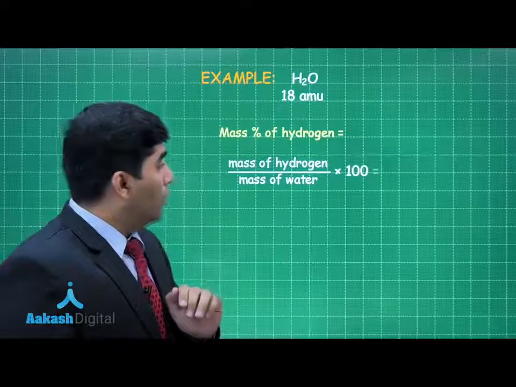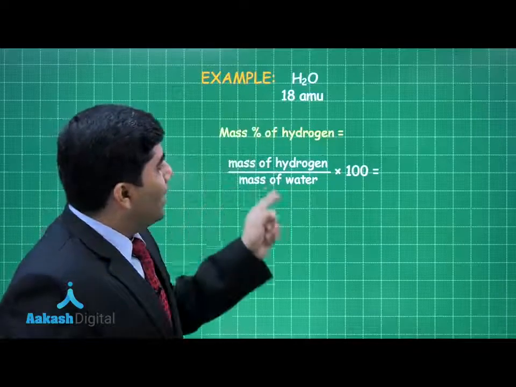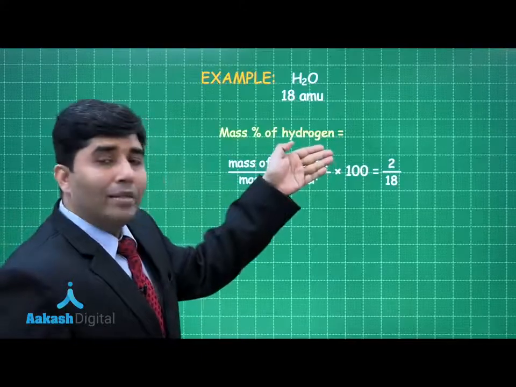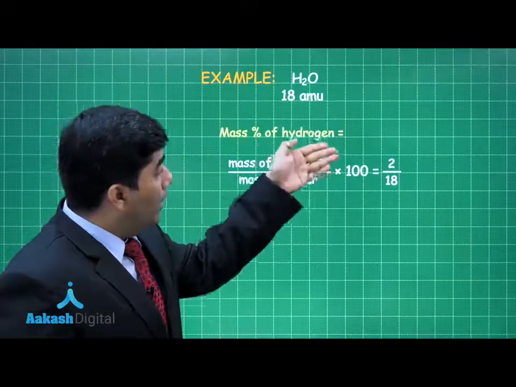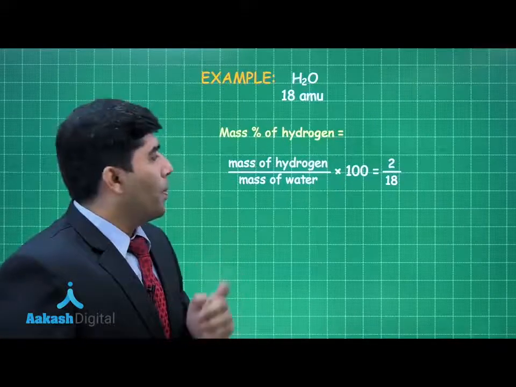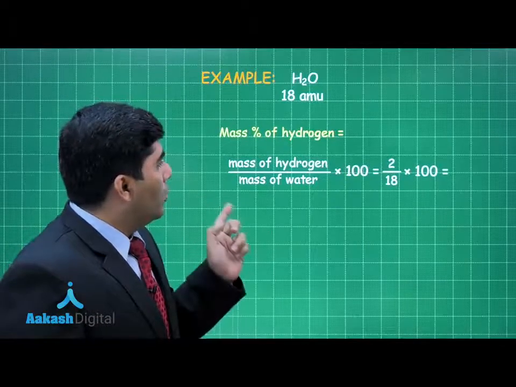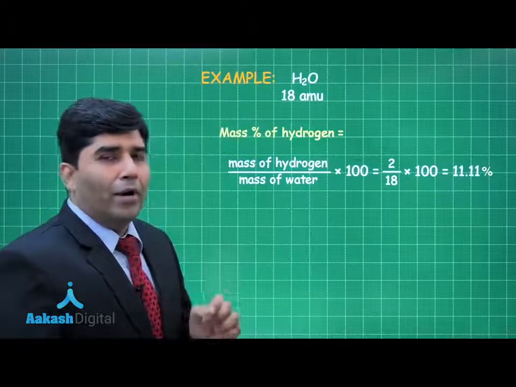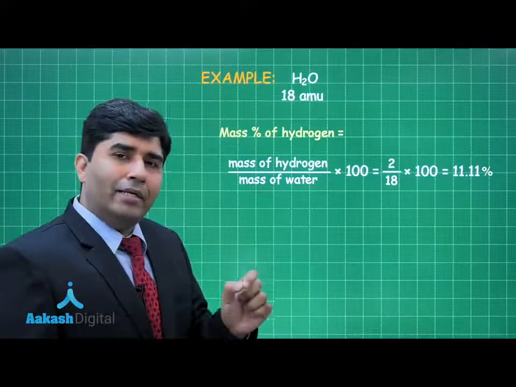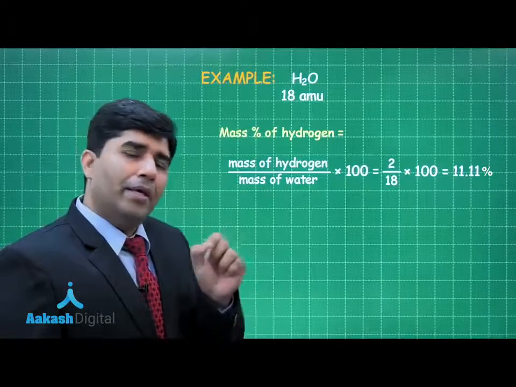In 18 AMU, hydrogen is 2 AMU. So it is 2, the mass of the hydrogen, divided by 18, the mass of water. If we multiply it by 100, we get the percentage of hydrogen, which is 11.11%. So 11.11% of hydrogen is present in water by mass.